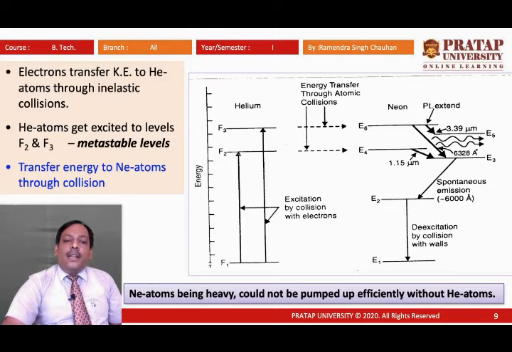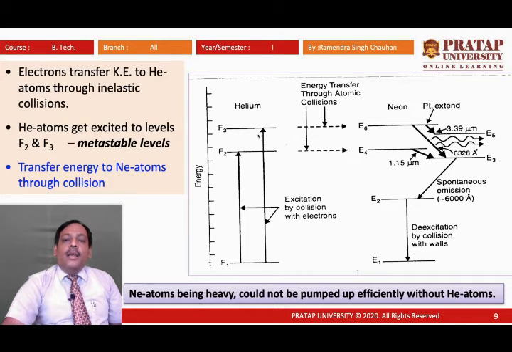If a helium atom in the F2 level collides with a neon atom, then the neon atom shifts to the E4 level, and if a helium atom in the F3 level collides with a neon atom, then the neon atom moves to the E6 level.